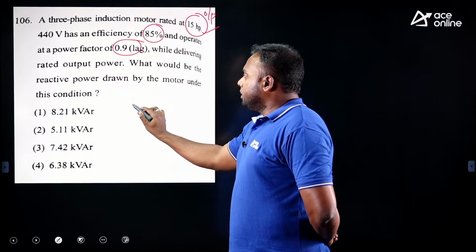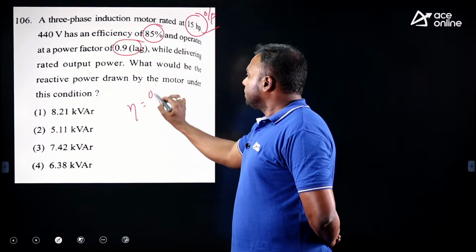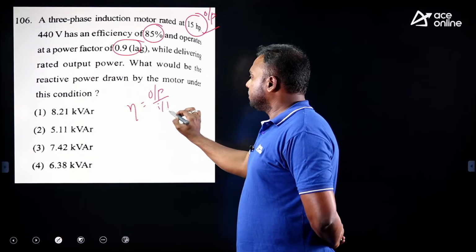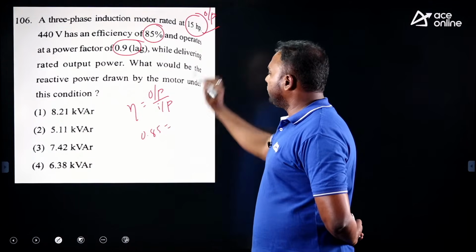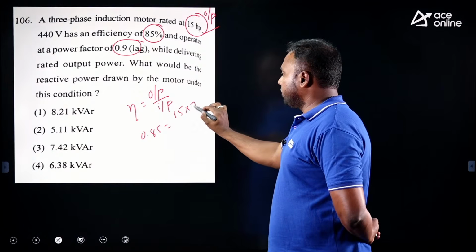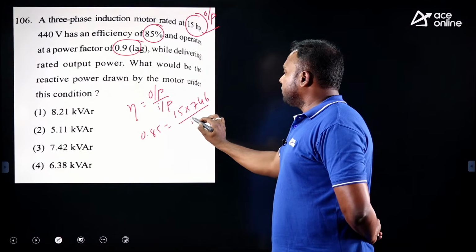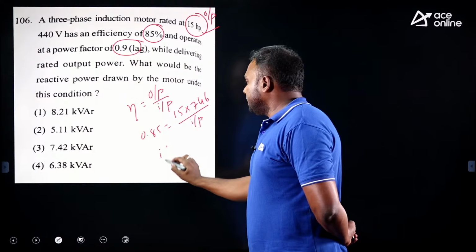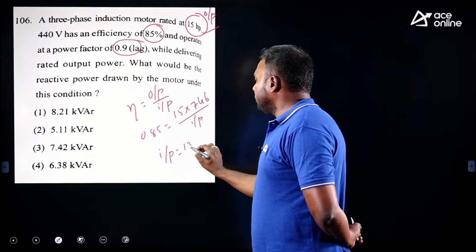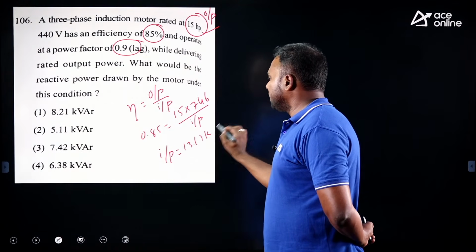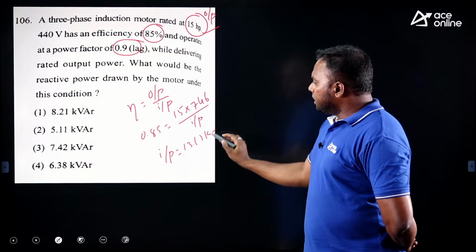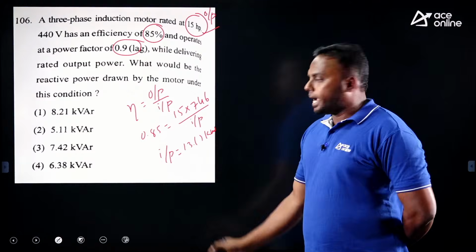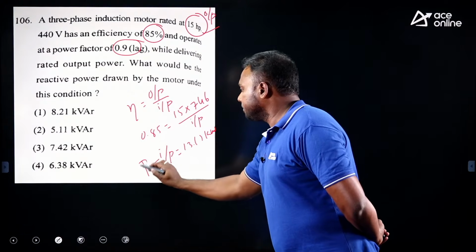How to find? We know that efficiency equals output by input. Efficiency given 0.85, output is 15 HP, 15 into 746 watts, divided by input power. Calculate from this, the input power we get is around 16 kilowatts or so. Check it. This is the input power, and once you know this much input power, that is the active power.